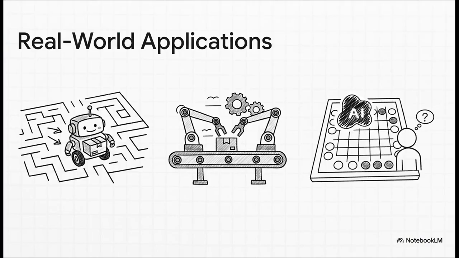And this isn't just theory. As the source material points out, reinforcement learning is used to teach actual physical robots how to navigate really complex spaces. It's being used to optimize massive factory operations and supply chains, saving tons of money and time. And, maybe most famously, it's the technique that was used to create AI that can learn to play incredibly complex games, like backgammon or Go, at a level that no human champion can even touch.